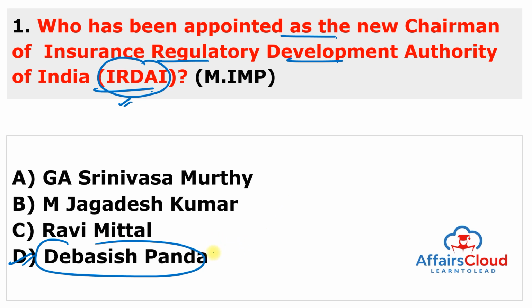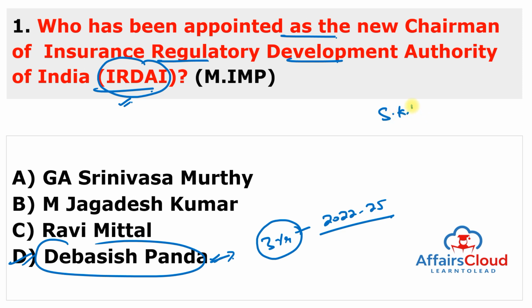So the government appointed Debashish Panda as the chairman of Insurance Regulatory Development Authority of India, and he will serve for the tenure of 3 years. It means he is appointed for the time period of 3 years from 2022 to 25. Earlier, this position was with Subhash Chandra Khuntia, who completed his term in May 2021, but his time period was extended. Now he will be replaced by Debashish Panda.